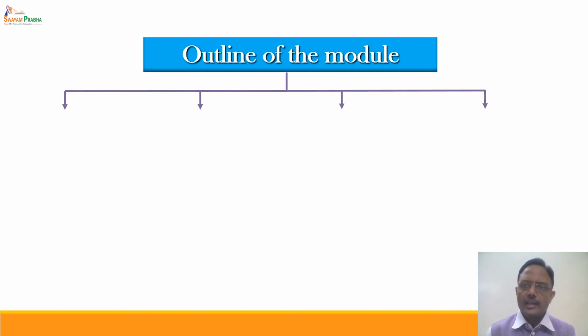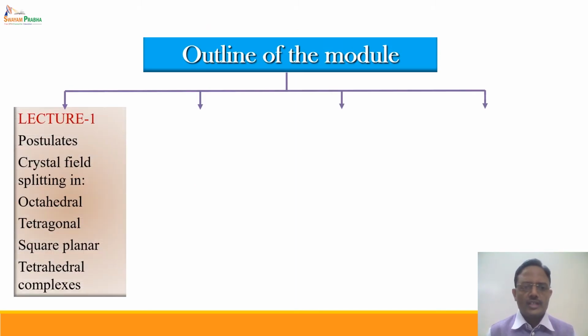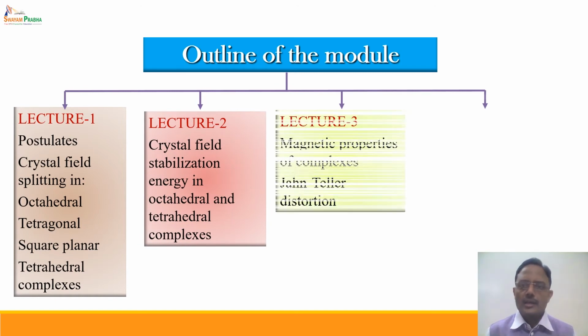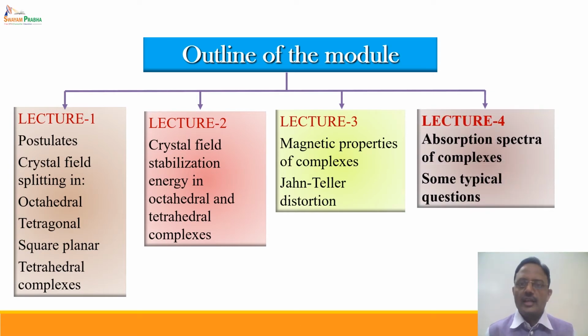In the previous 3 lectures of this module, we have discussed various aspects of crystal field theory, including the splitting of the d orbitals and application of crystal field theory to describe the magnetic properties and Jahn-Teller distortion. Now in this lecture, which is the last lecture of this module, we will be discussing the absorption spectra of complexes in terms of crystal field theory and some typical questions based on explanation of various properties of the complex on the basis of CFT.